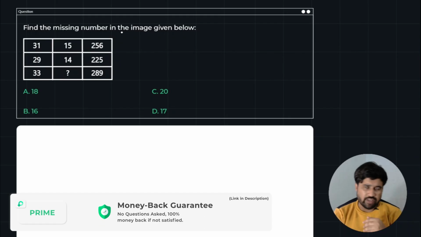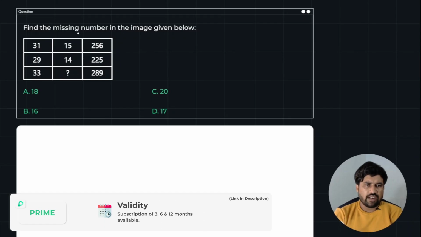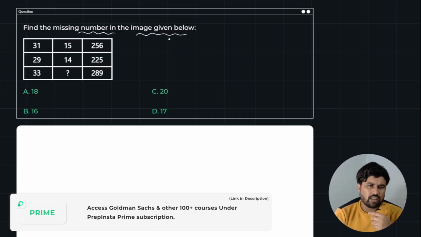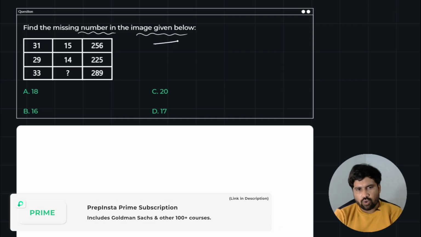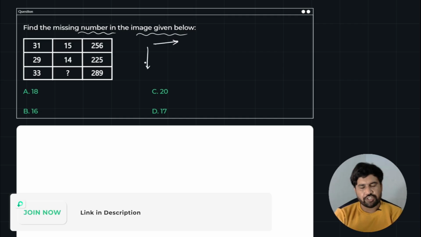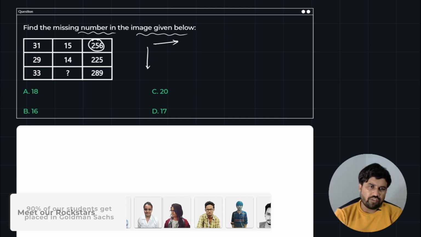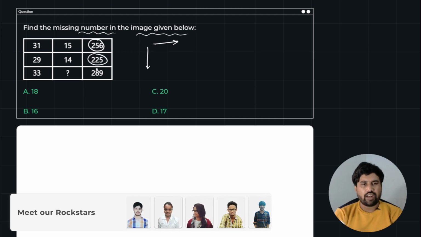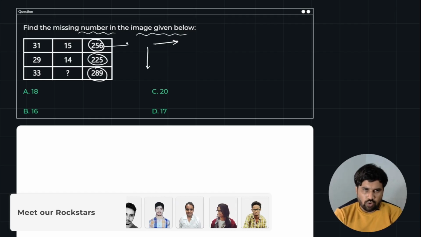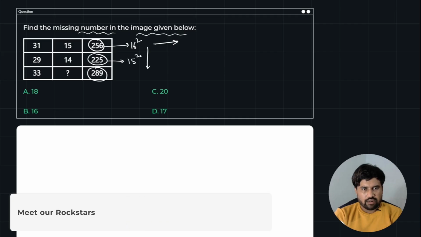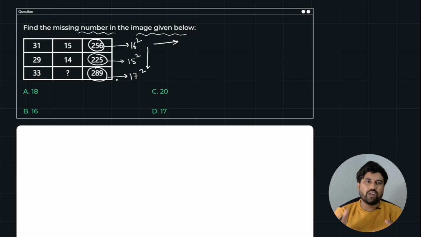So I hope everyone did well. Just look into the explanation now. Find the missing number in the given image. So just look here, guys. Try to find the row wise relationship or the column wise relationship first. When I look into the table, immediately I can recognize the square numbers. So here 256 is a square and 225 is a square and 289 also is a square. So 256 is nothing but 16 square and 225 is nothing but 15 square. So 289 is also 17 square. So all these are square terms.